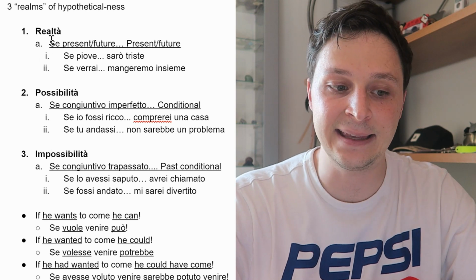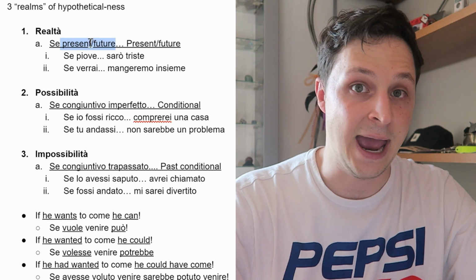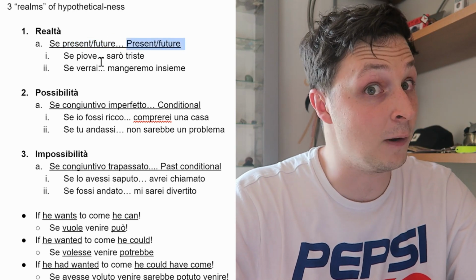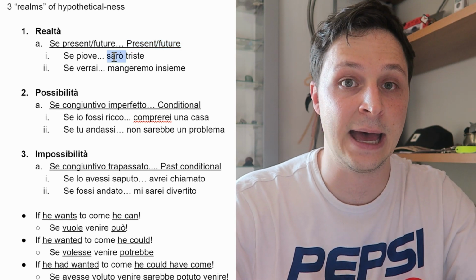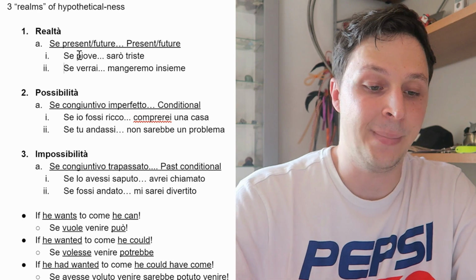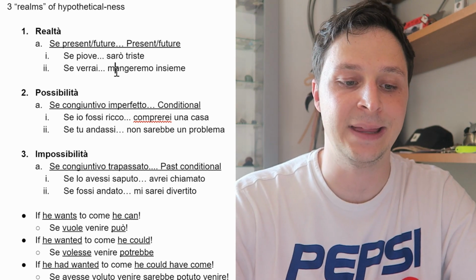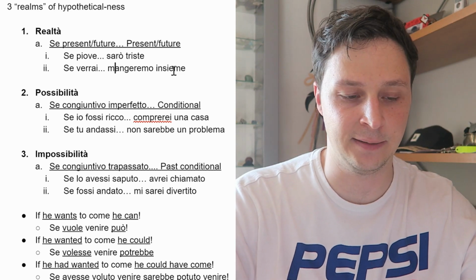The first and easiest, the realtà, it's just going to be with a present and a future. And then the second part of the sentence will be again a present and a future. Se piove, sarò triste. If it rains, I'll be sad. Or se verrai, mangeremo insieme. If you come or if you will come, we will eat together. So that one's straightforward. No difficult verb tenses.